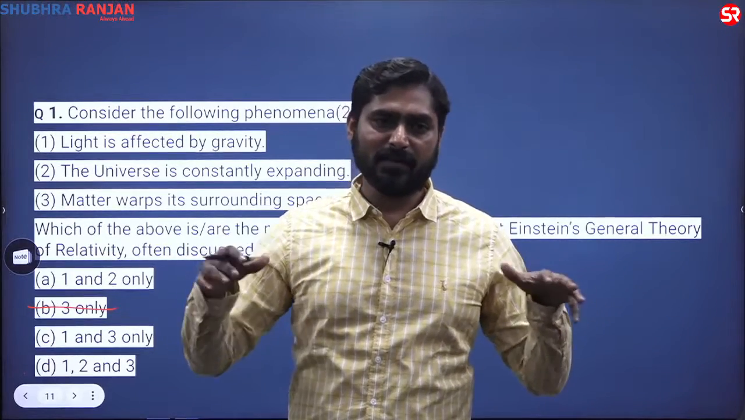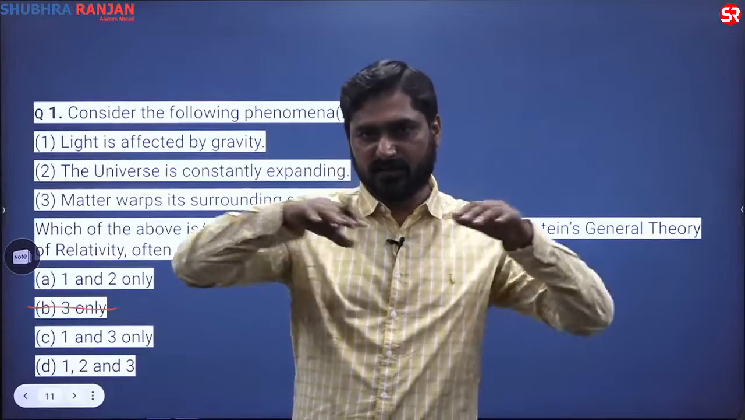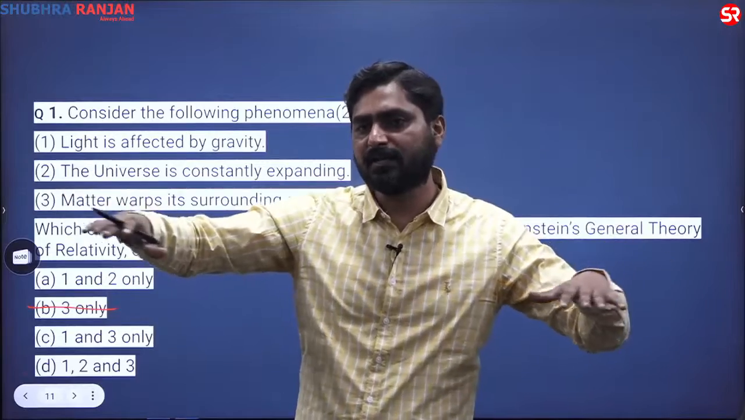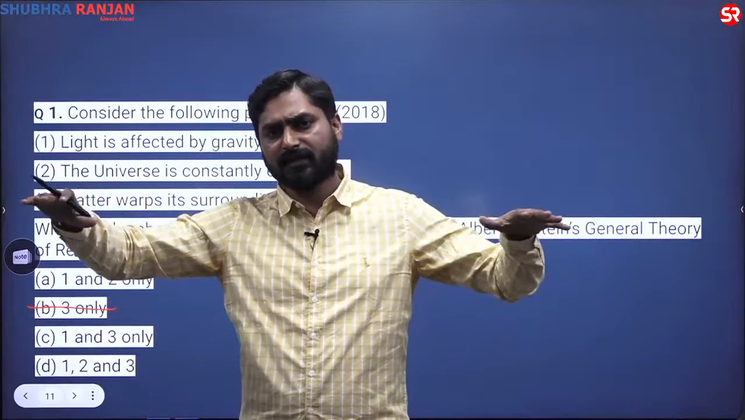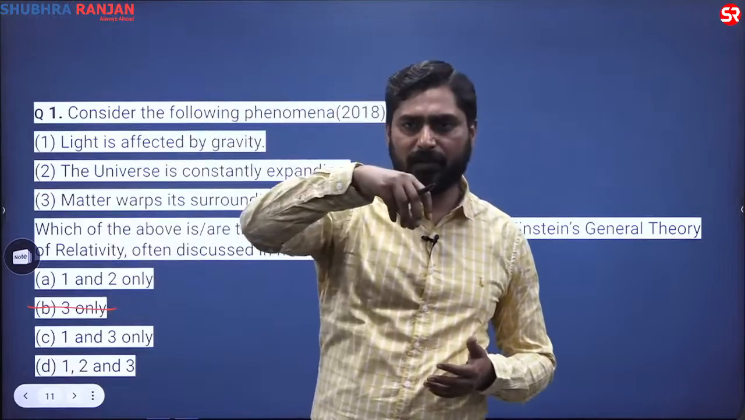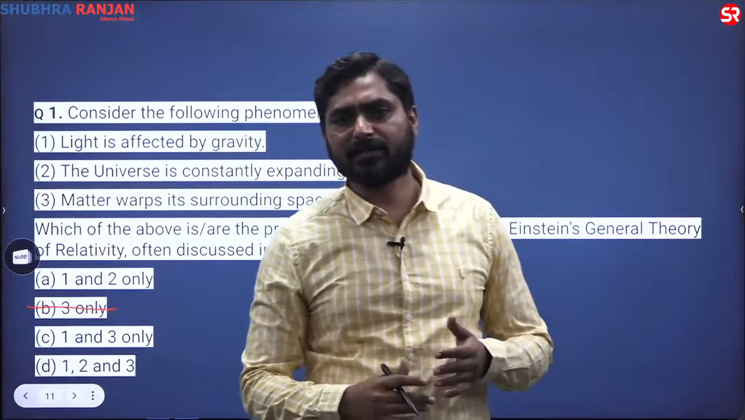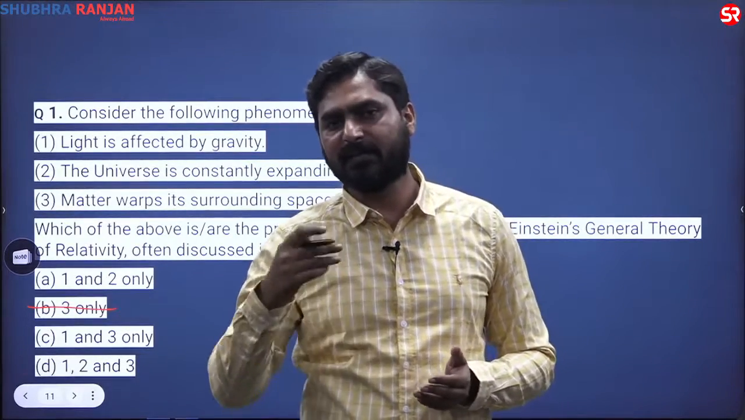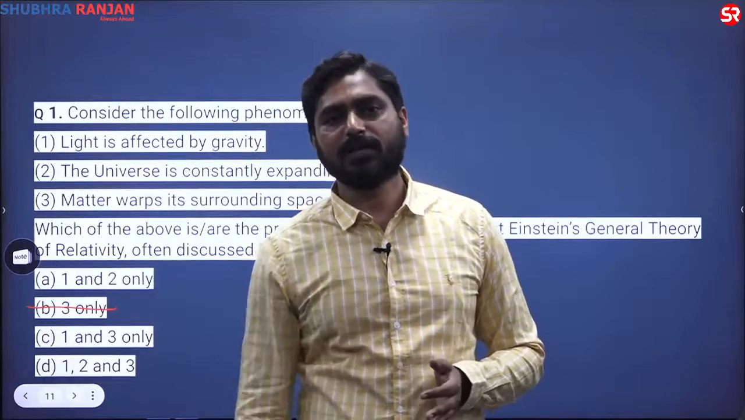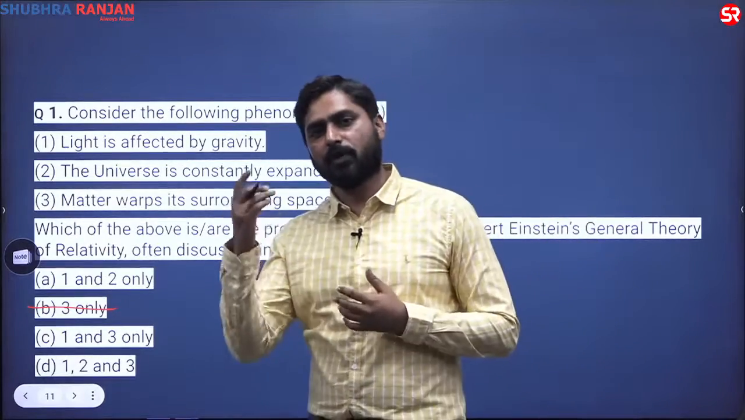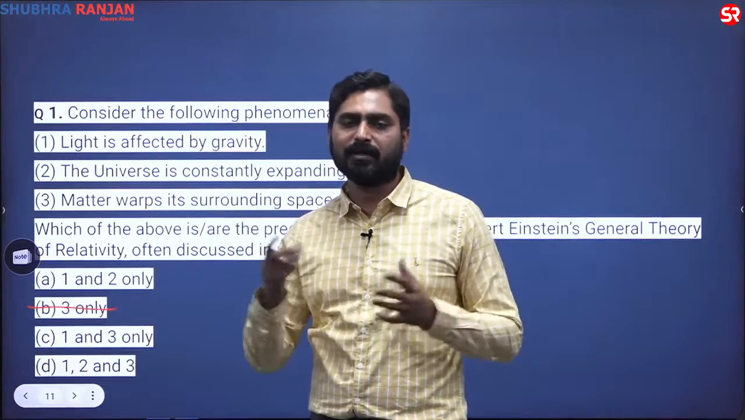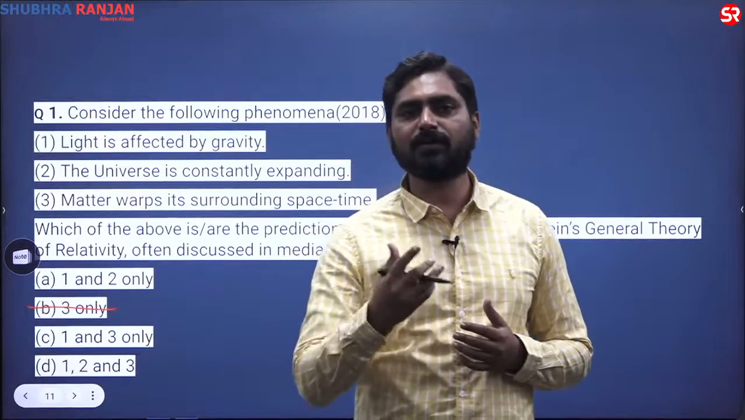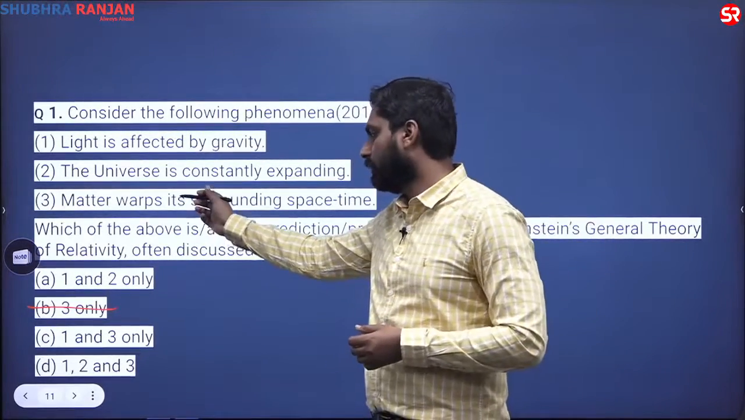In that space-time matrix, any matter present warps that space-time matrix. So if you consider the space-time matrix as a big cloth, and you put a matter, let us say a black hole, on that cloth, then the whole cloth will warp. And this warping of space-time matrix because of matter is what is known as gravity. So this warping of space and time leads to the attraction of bodies towards the center of, let us say, a black hole or any planet or star. So this statement is also correct.